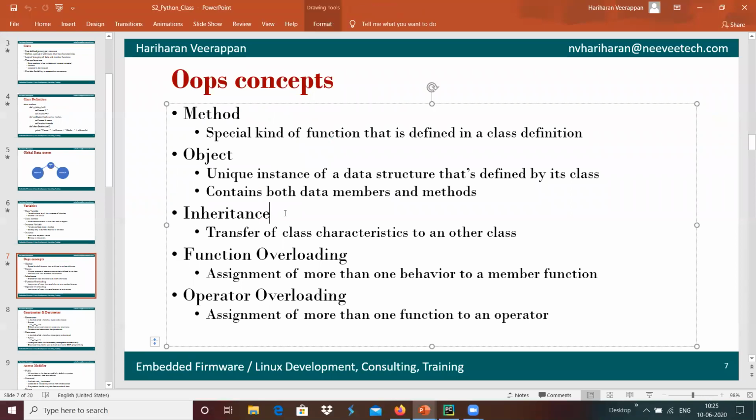And we have the concept of inheritance. Inheritance is the transfer of one class's characteristics to another class.